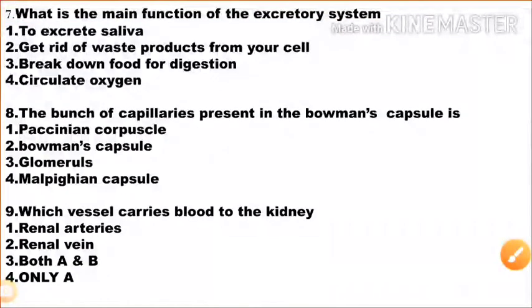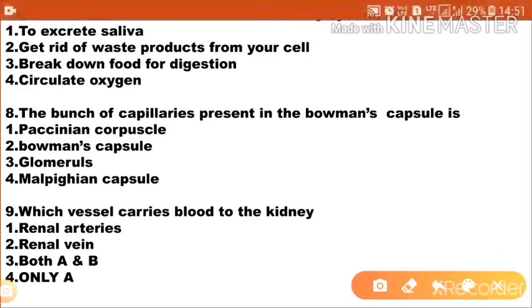Next question: what is the main function of the excretory system? Option 1, to excrete saliva; option 2, get rid of waste products from your cells; option 3, break down food for digestion; option 4, circulate oxygen. So the main function of the excretory system is to get rid of waste products from your cells. Option 2 is the correct answer.